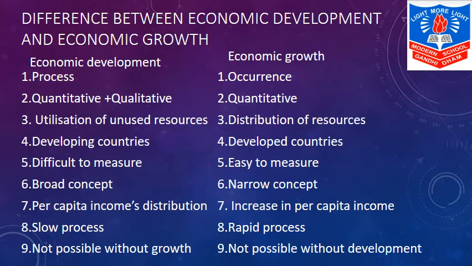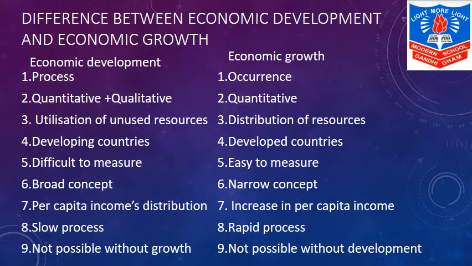Economic development is related to the distribution along with per capita income. So we are supposed to see over here that with the increase in per capita income, there is proper equitable distribution also. Whereas growth is related to increase in per capita income. Next, development is a slow process, whereas growth is a rapid process.